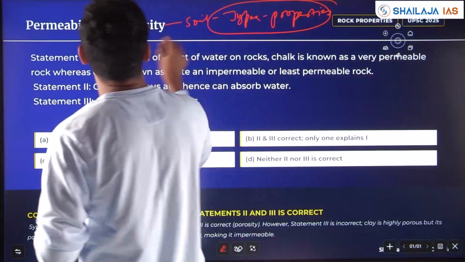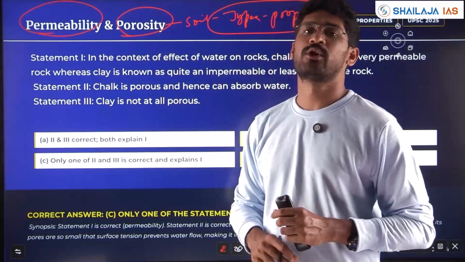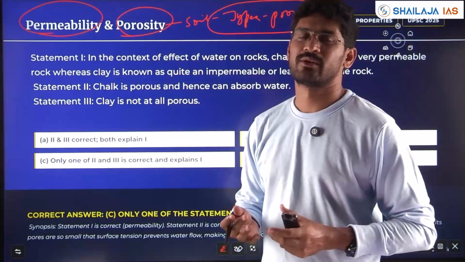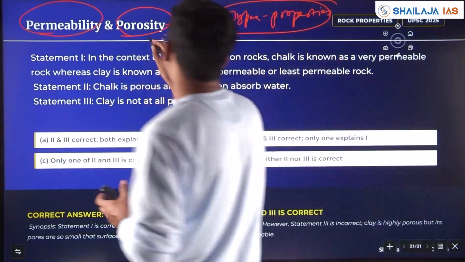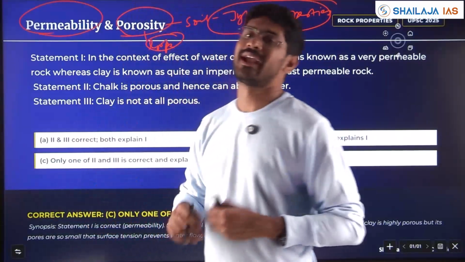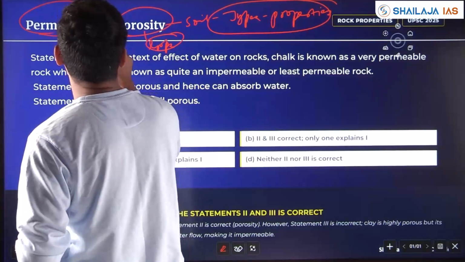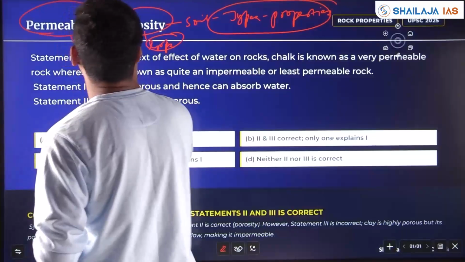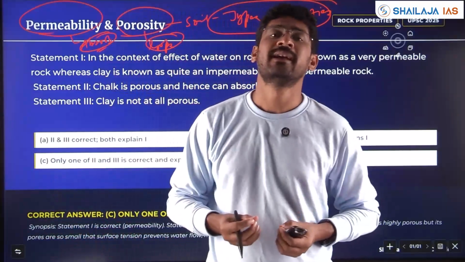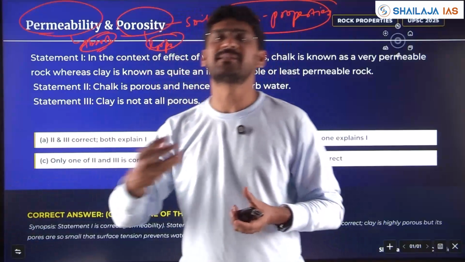Permeability and porosity. Okay, what is porosity? Porous. It should have gaps where air or fluid can enter. Permeability: it should be able to absorb liquid, mainly we'll say water. Whether it is readily absorbing any liquid, that means whether it is permeable.